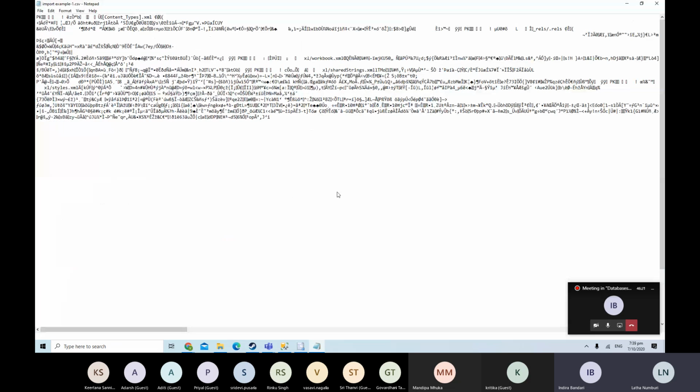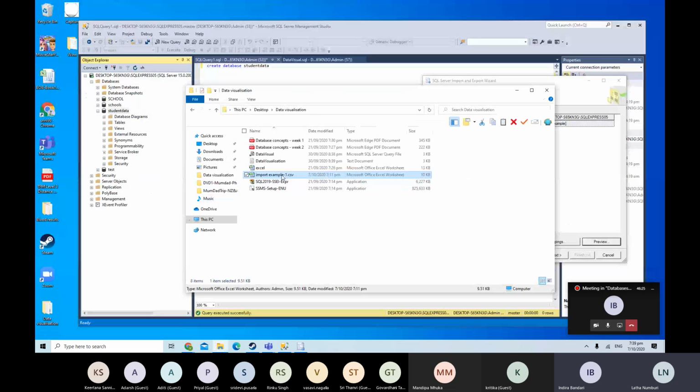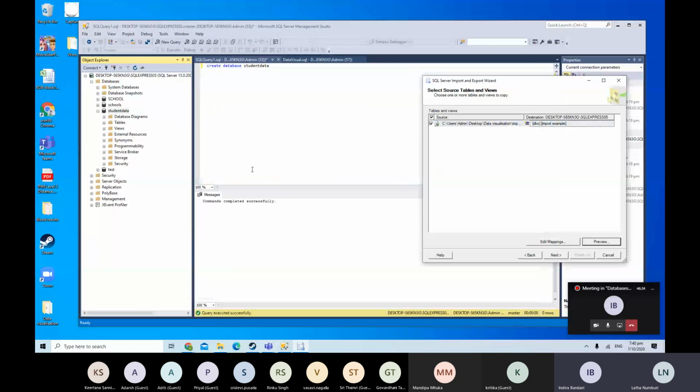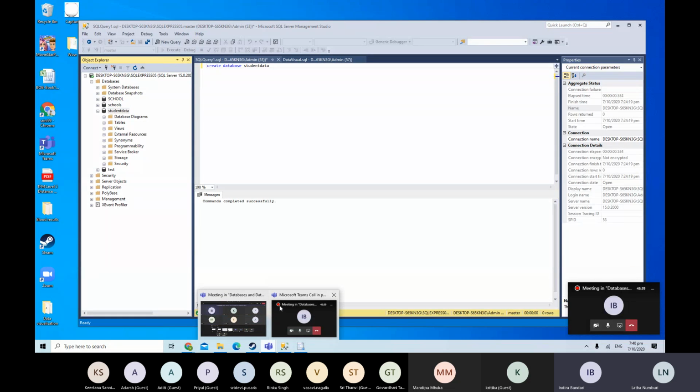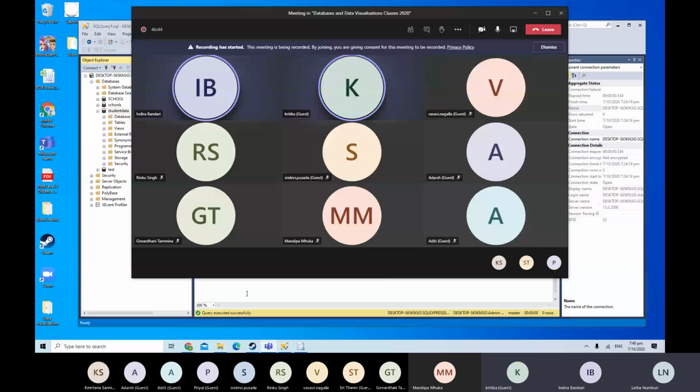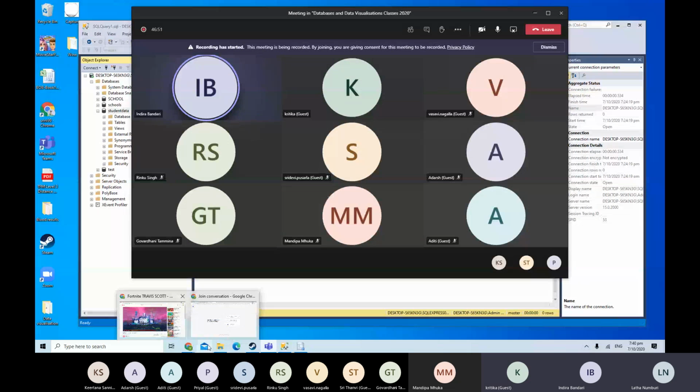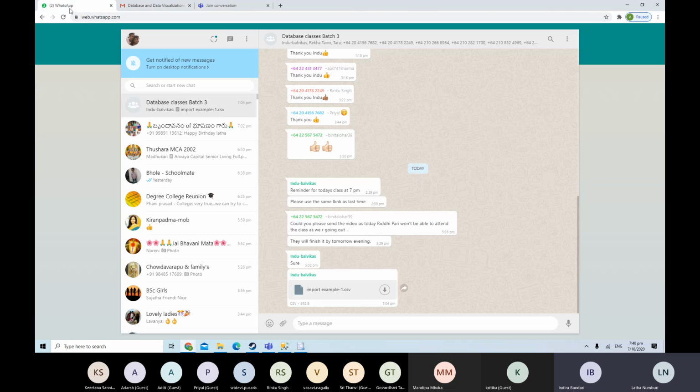That's why. Okay. Can you download it again and try without opening? Download the file again. Delete this one. Download the file again and don't open. Whoever is having that problem, download the file and don't open the file. Just directly import. Who else is having that problem? Okay, Kritika, you also download it again and do not open that file. Delete whatever you have, re-download, and then use it without opening.